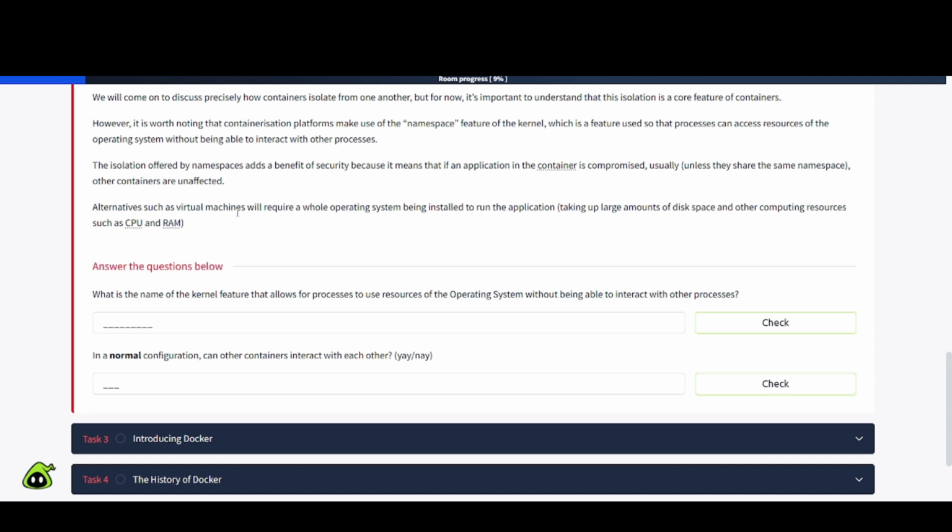Alternatives such as virtual machines will require a whole operating system being installed to run the application, taking up large amounts of disk space and other computing resources such as CPU and RAM. And that's absolutely true.